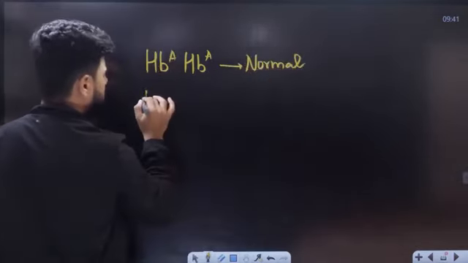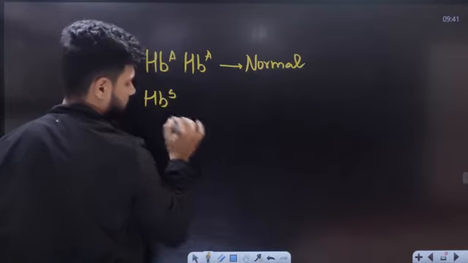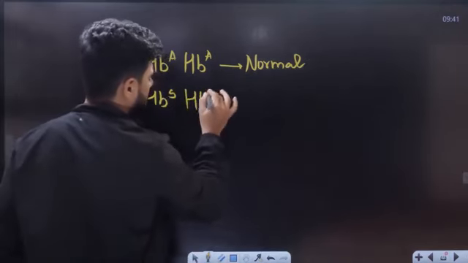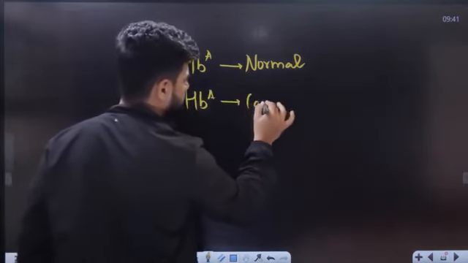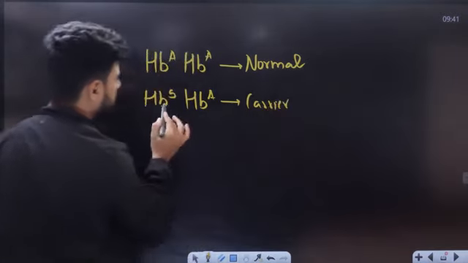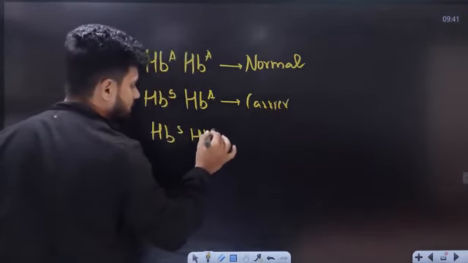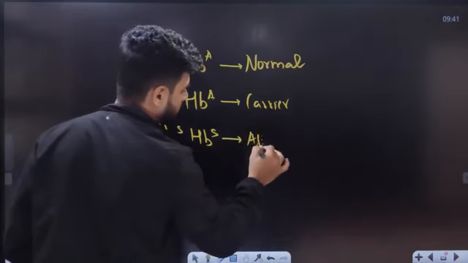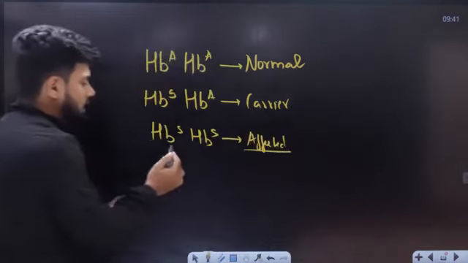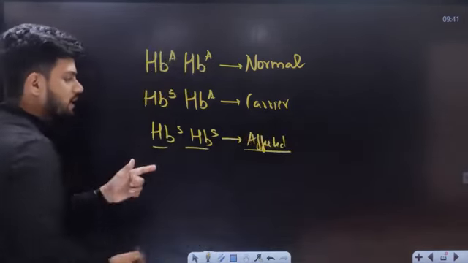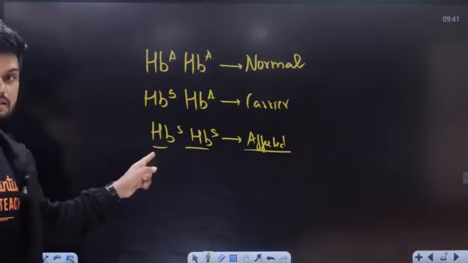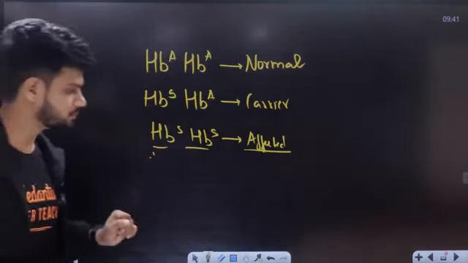HBS and HBA, this person is going to be a carrier. HBS and HBS, this person is going to be completely affected, because both alleles which are sickle cell in nature are present, and this person will have sickle cell anemia.